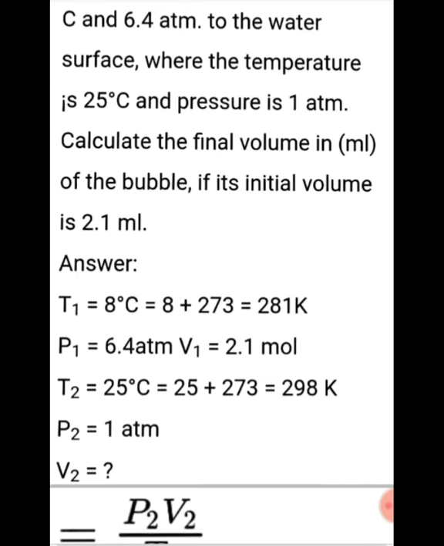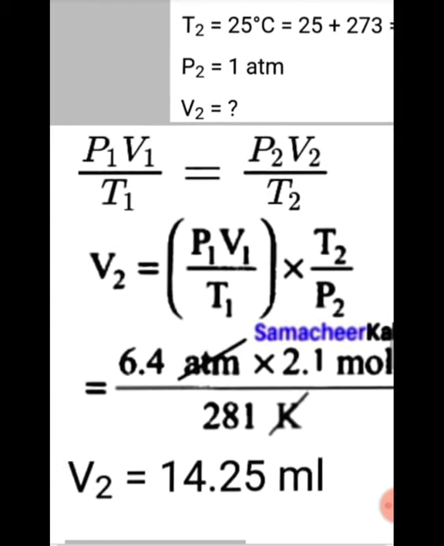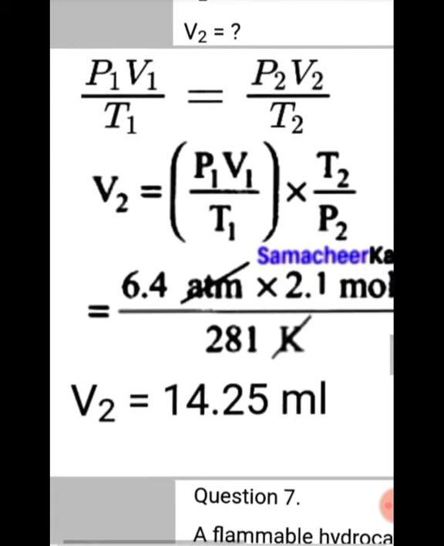So P1 V1 by T1 equal to P2 V2 by T2. Suppose if the temperature is given as degree Celsius, we have to convert them into Kelvin. So T1 is equal to 281 Kelvin and T2 equal to 298 Kelvin. One pressure is 6.4 and the other pressure is 1 atmosphere. One volume is 2.1 and the other volume we are going to find out. According to this formula, we want to calculate V2. Substituting these values, we get 14.25 ml as the answer.